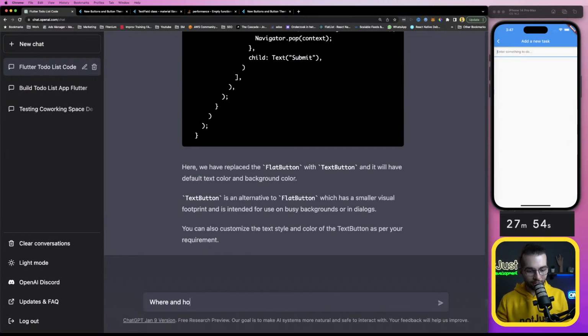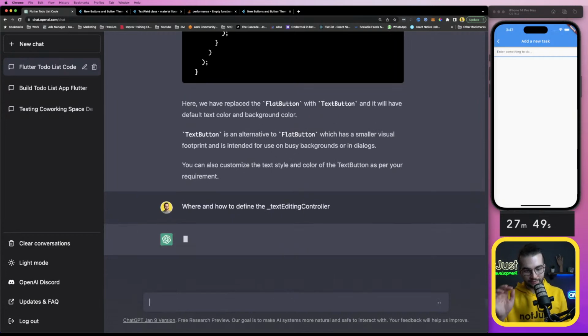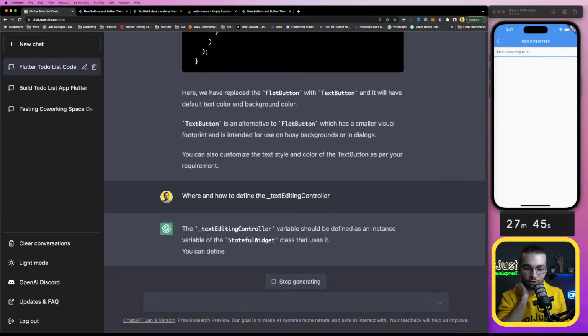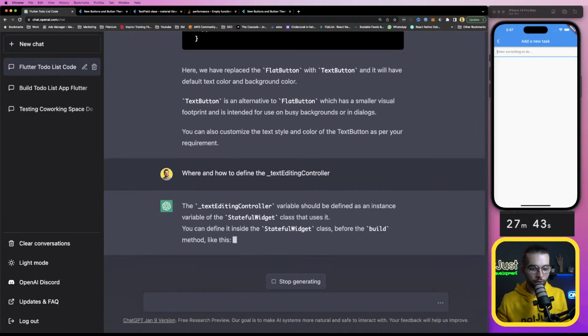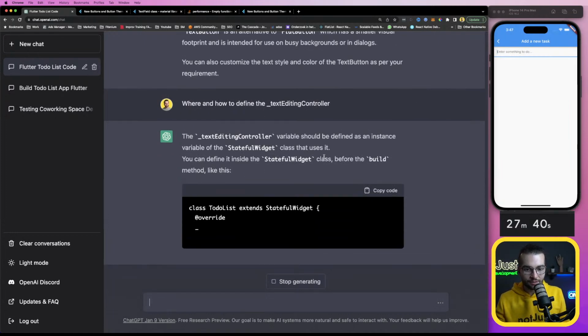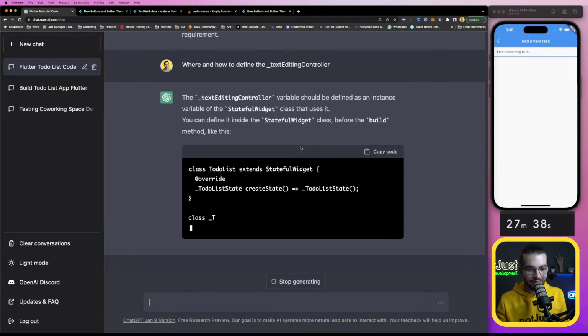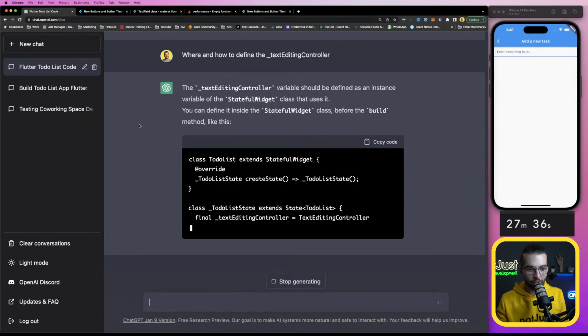Where and how to define the text editing controller. The text editing controller variable should be defined as an instance variable of the stateful widget class that uses it. You can define it inside the stateful widget class before the build method.